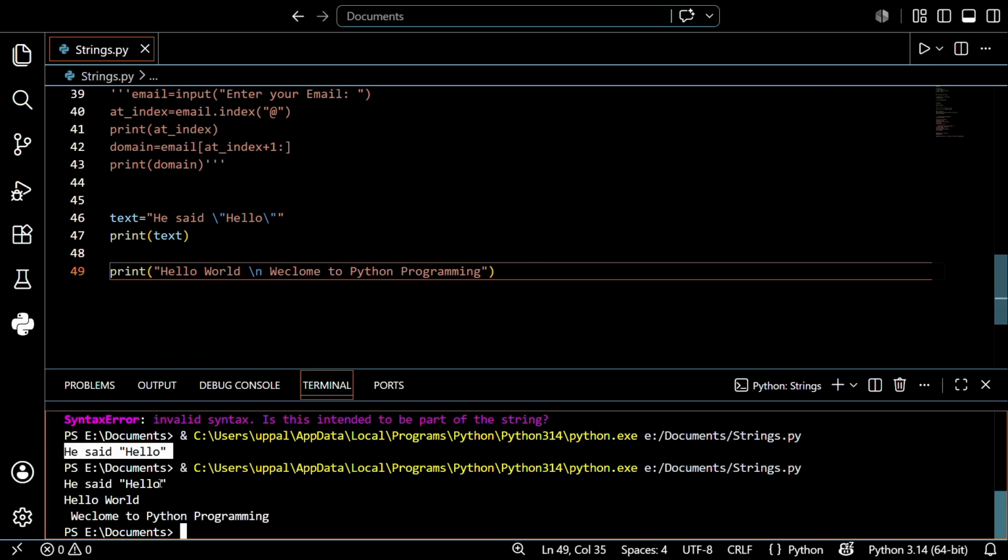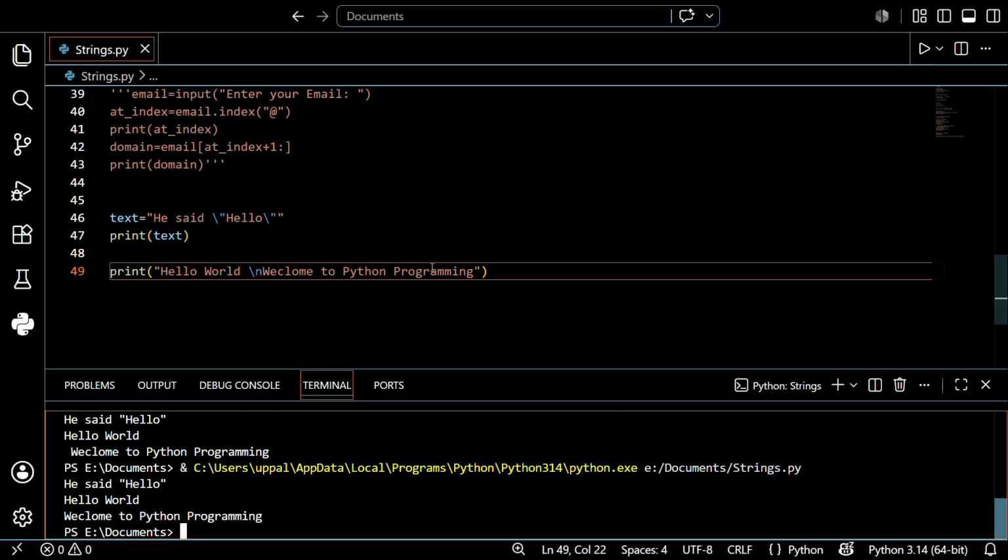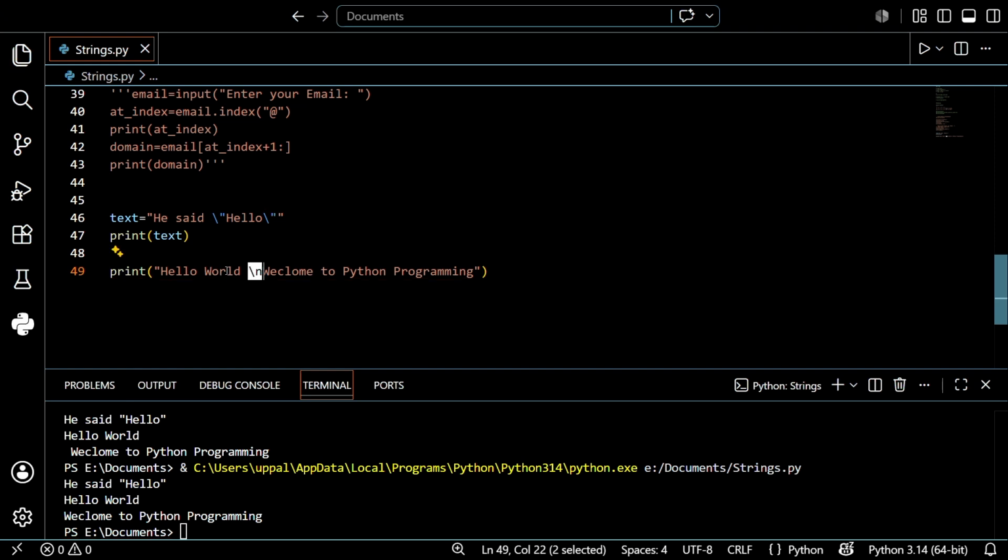What will happen? See, hello world, welcome to Python. Before that, just save this once and run this. See, hello world, welcome to Python. I just wrote a single line, but it printed two lines. How is it possible? Because using \n gives a command to Python to go to the next line and print the rest. So this is the power of \n, guys. I hope you understand. This is again an escape code.